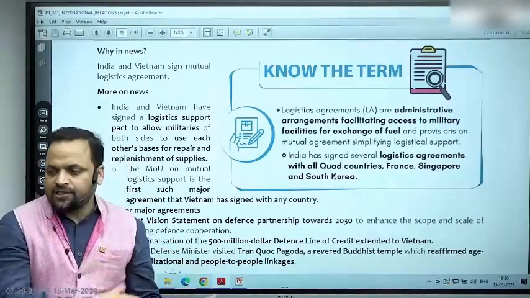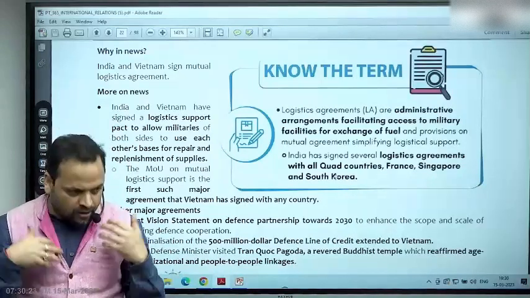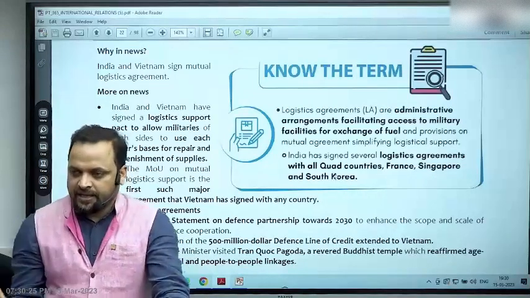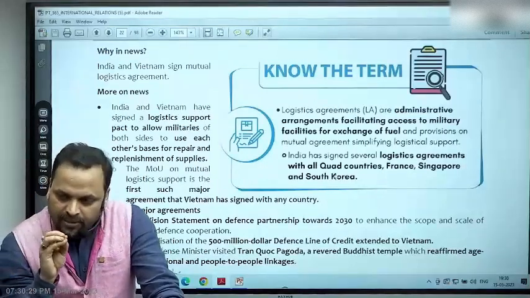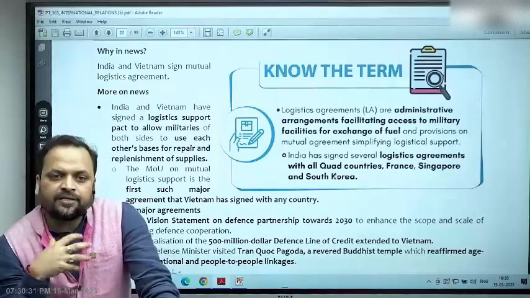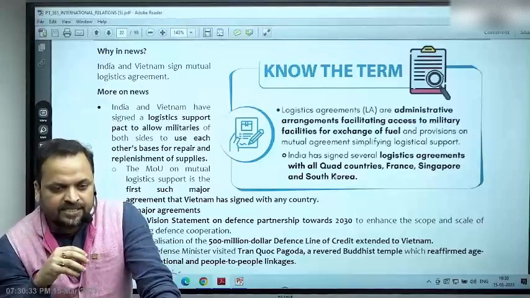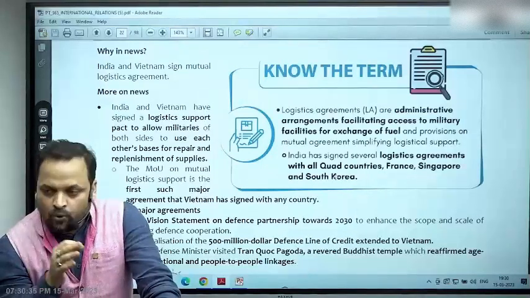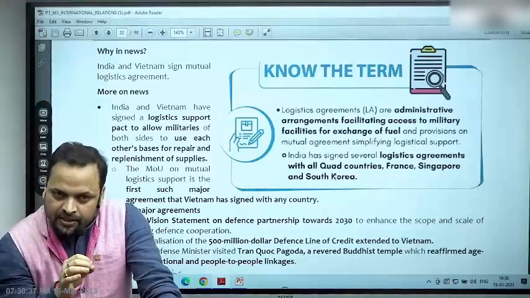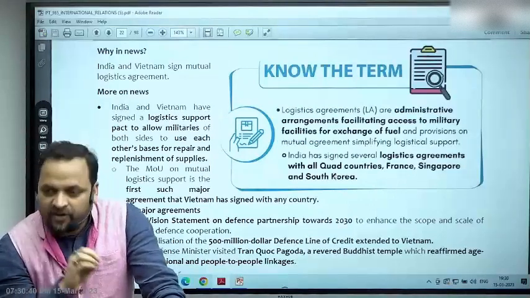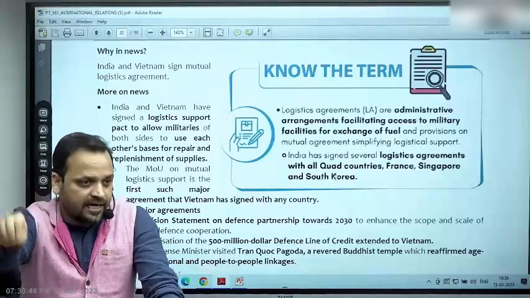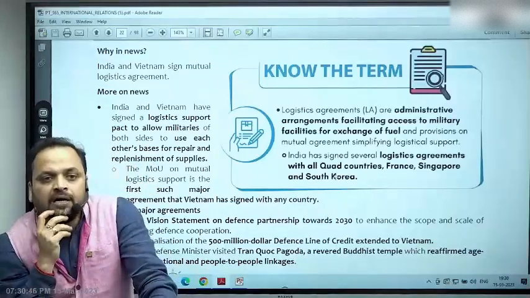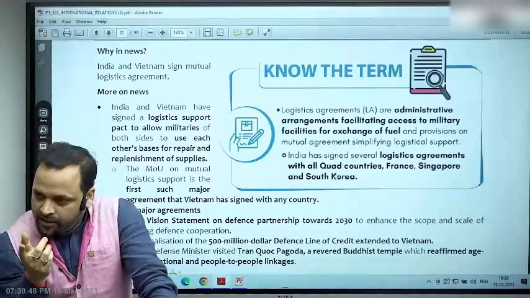These kinds of logistics sharing agreement are always limited. The logistics sharing agreement that India signs, they are only for designated purposes and they are only applicable to designated facilities. What are the designated purposes? The designated purposes generally are referred to as refueling, recreation, repair, refurbishing. Right? For example, a ship of India is there close by, it needs help, it can go and dock in a port of Vietnam, it would receive help.